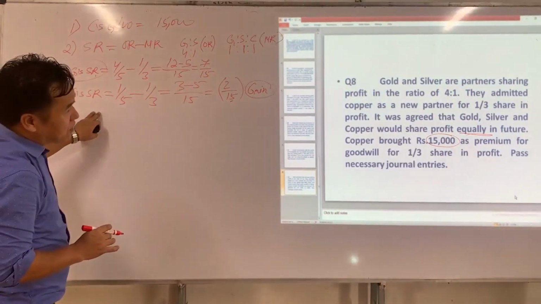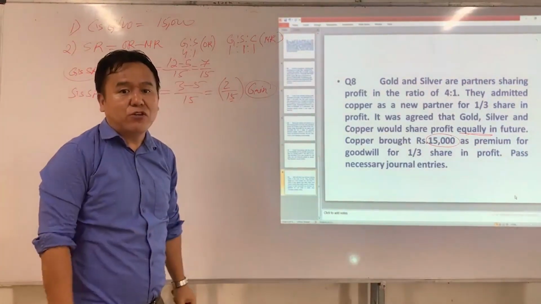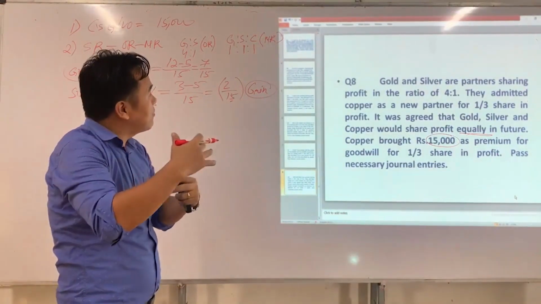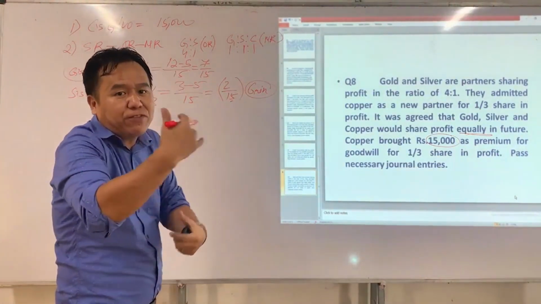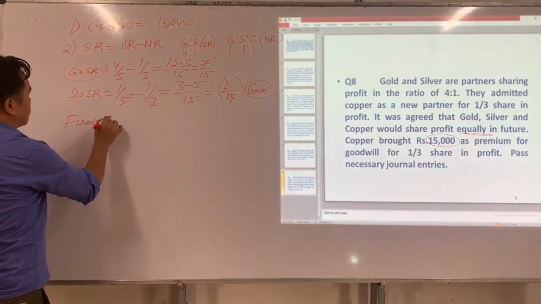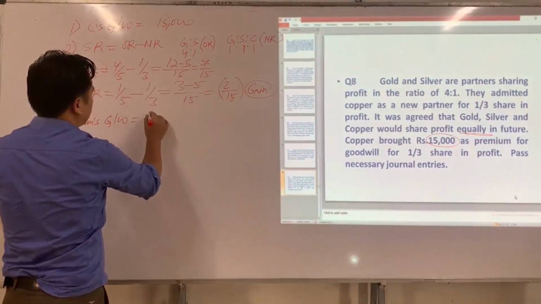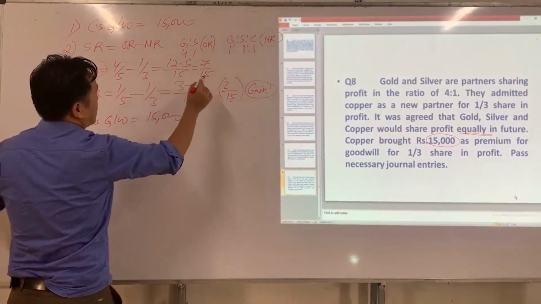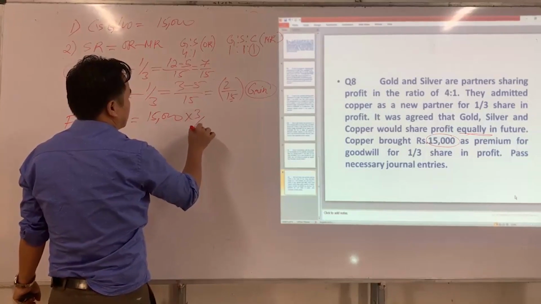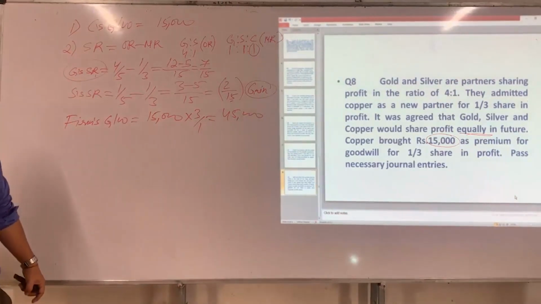Now, normally we calculate the new partner's goodwill on the basis of the firm's goodwill. Now we have to do the reverse. We have to find the firm's goodwill on the basis of the new partner's goodwill. So firm's goodwill is equal to, what is the new partner's goodwill? 15,000. What is his share? His share is 1/3. So what is the reciprocal of 1/3? 3/1. So how much did we get? 45,000. So 45,000 is the firm's goodwill.